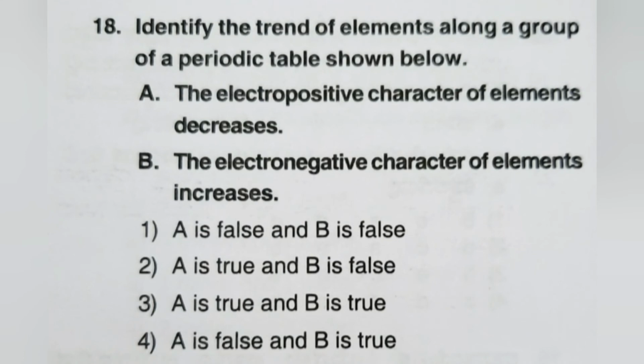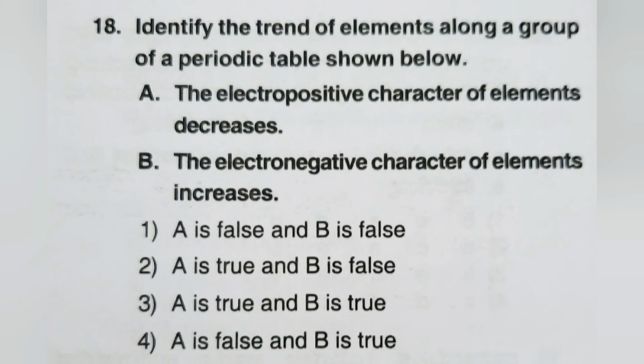Identify the trend of elements along a group of the periodic table shown below. The electropositive character of elements decreases along the group. So this is wrong, because electropositive character increases along the group.